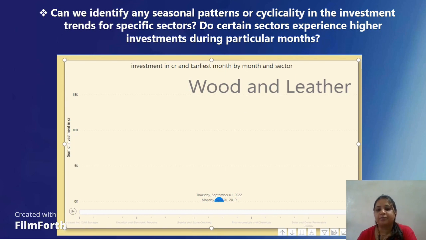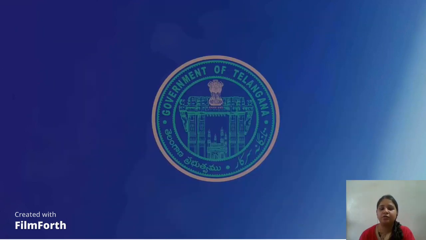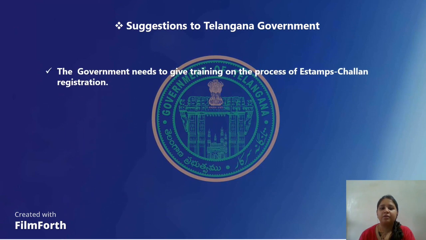From these insights, I have some suggestions for the Telangana government. My first suggestion is that the government needs to give training on the process of e-stamp challan registration, which gives us knowledge of the use of e-stamp challan, so that its use increases. The government needs to create awareness about e-stamp challan registration for the users.